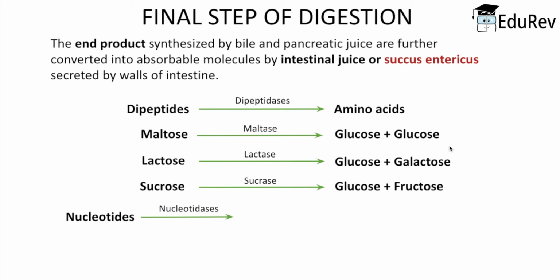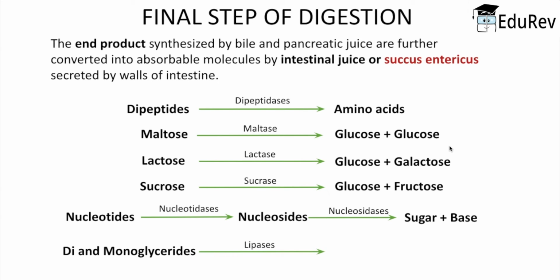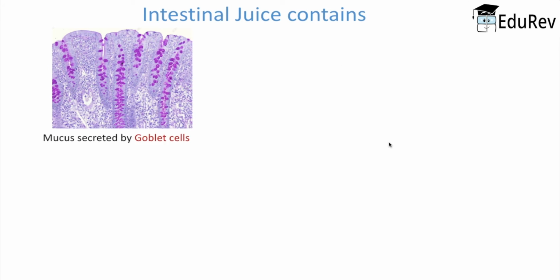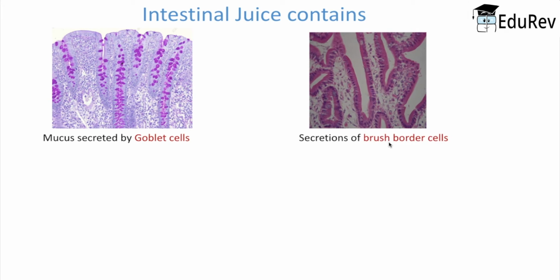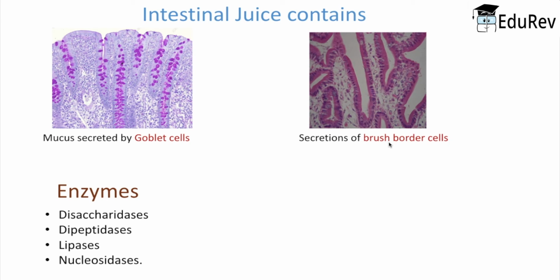sucrose into glucose plus fructose, and the enzyme nucleotidases converts nucleotides into nucleosides, and again the nucleosidases enzyme converts the nucleosides into sugar plus base, and the presence of lipases converts di- and monoglycerides into fatty acids plus glycerol. So the intestinal juice that converts end products into more absorbable forms has mucus, which is secreted by the goblet cells, and some secretions of brush border cells. The other enzymes present in the intestinal juice are disaccharidases, dipeptidases, lipases and nucleosidases.